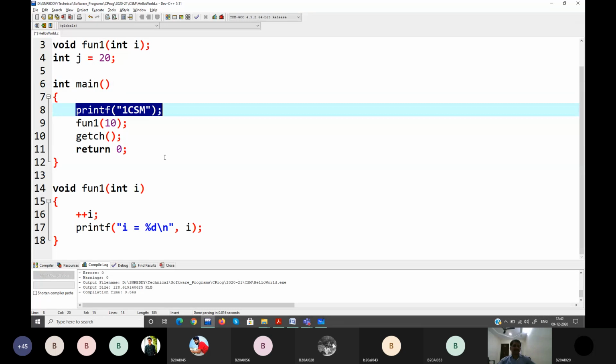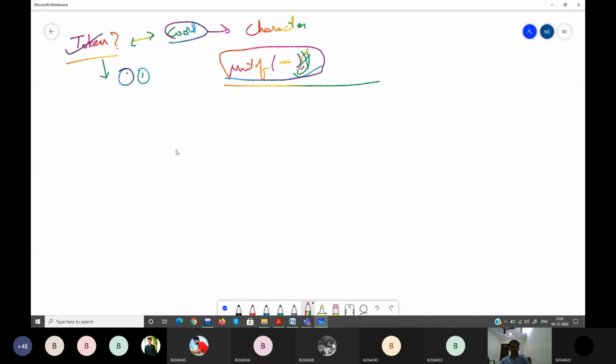But you need to understand what a token is. When you combine all these things, you form a word called printf. This is one kind of token. So first, in order to define a token, you need to know the definition of token and whatever categories of tokens are available. We need to first understand those. Then we'll come back and see how many tokens are present in this statement. I hope all of you are getting it. Yes or no? This is very important.